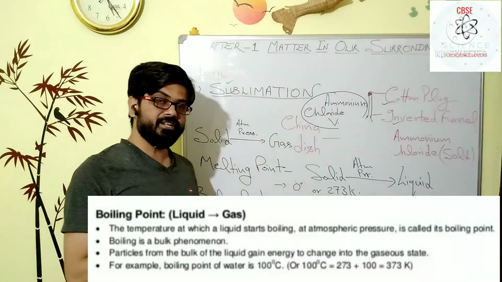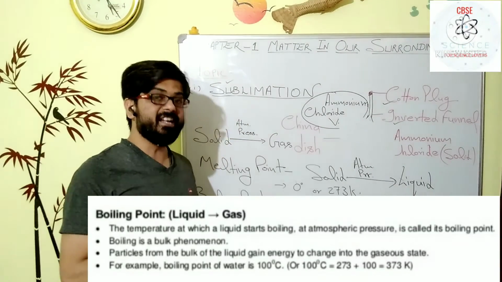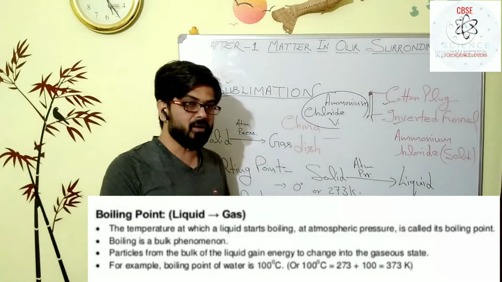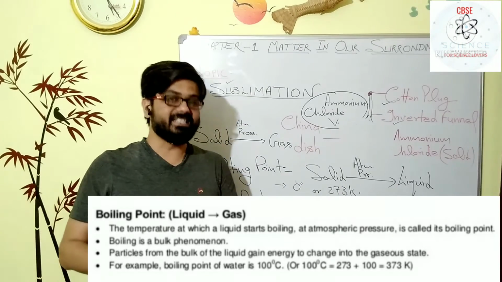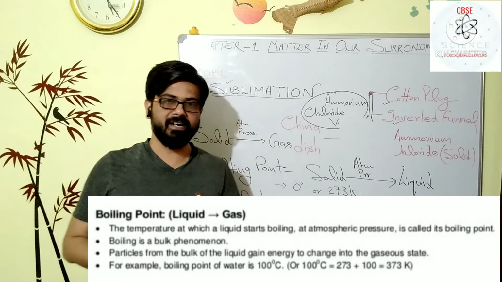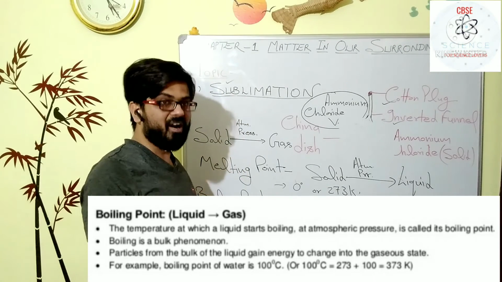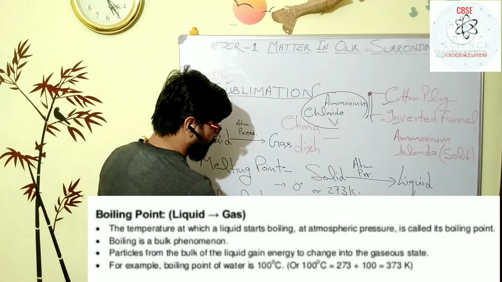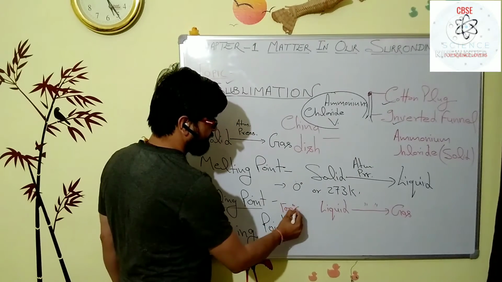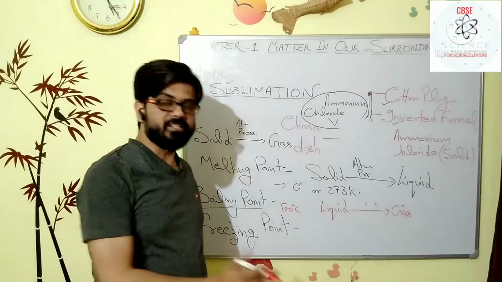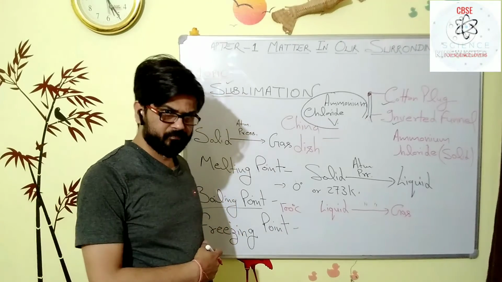That temperature is said to be the boiling point, and this boiling point also varies for different liquids. For water, the boiling point is 100 degrees Celsius. So it is different for other liquids.